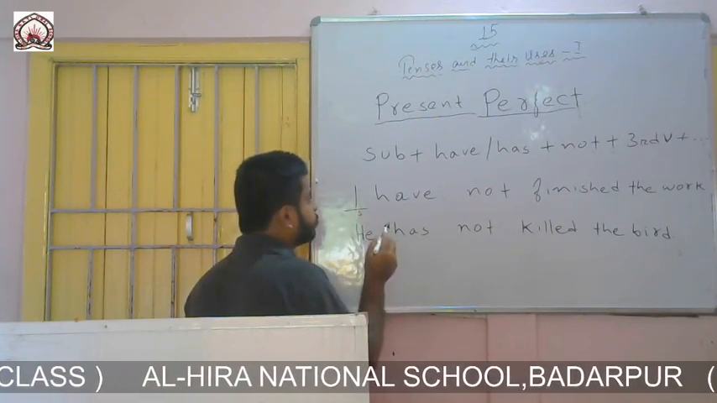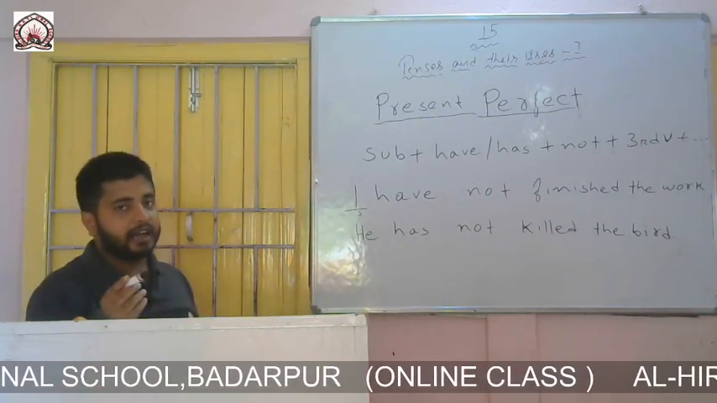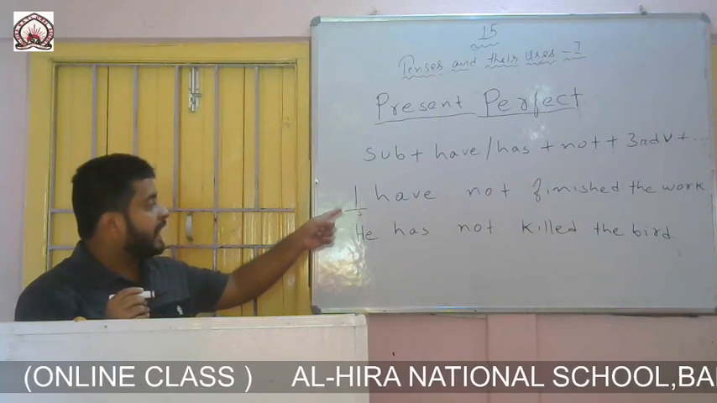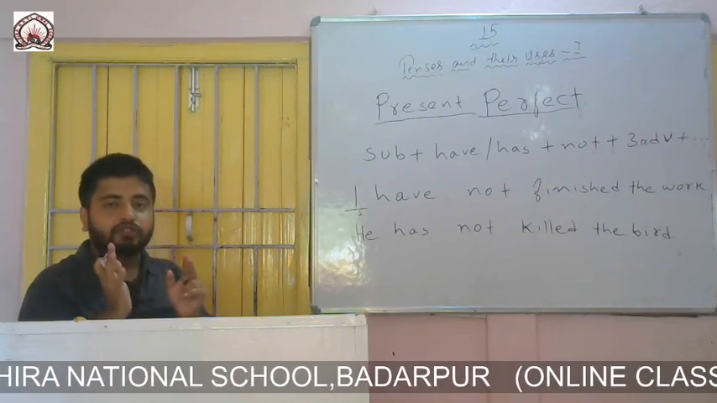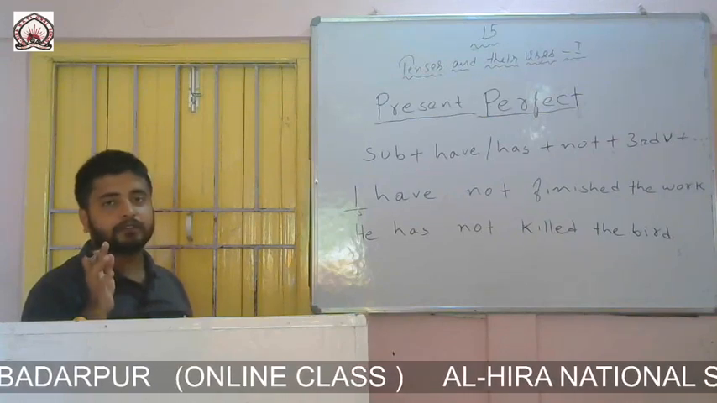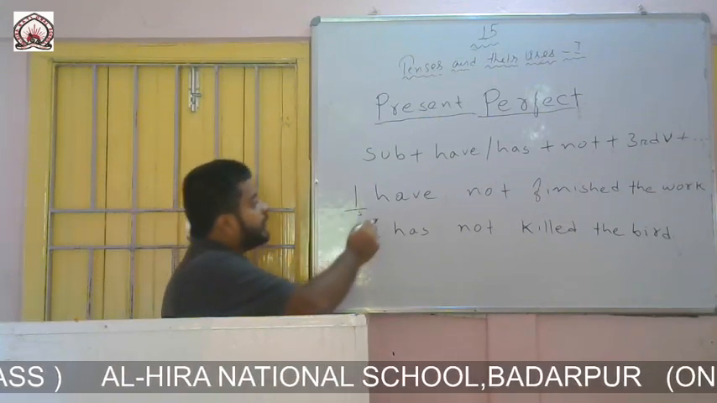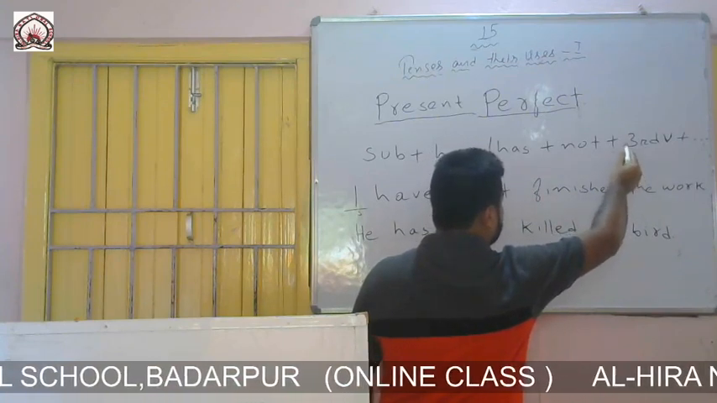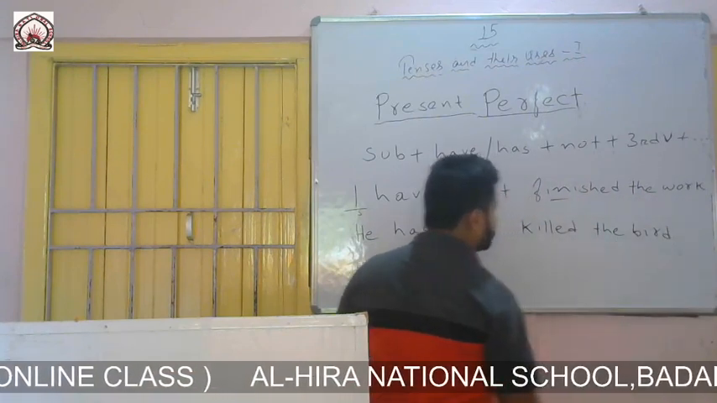Then the formation says to write have or has according to the subject. I have written have. Why? I have explained to you earlier, and I am repeating it to make you understand better. We write has only with third person singular. Otherwise, with all other subjects, we will always write have. I is not third person singular, so I have written have. Then the formation says to write not, and I have written not. Then write the third form of the verb. Here finished is the third form of the verb finish, and the work is the rest part of the sentence.